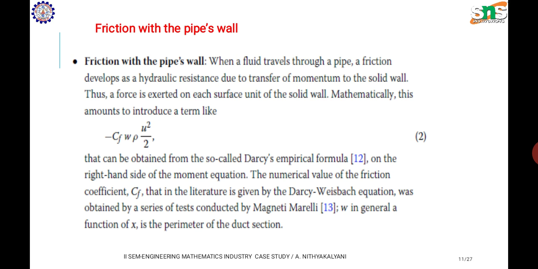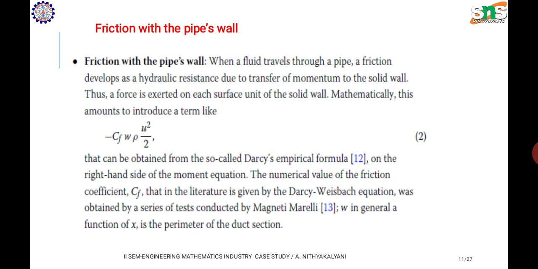Friction with the pipe's wall. When a fluid travels through a pipe, a friction develops as a hydraulic resistance due to transfer of the momentum to the solid wall. Thus a force is exerted on each surface unit of the solid wall.